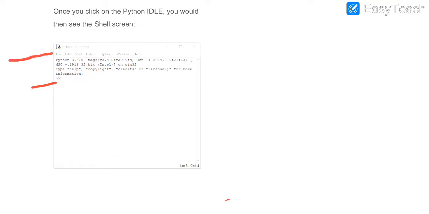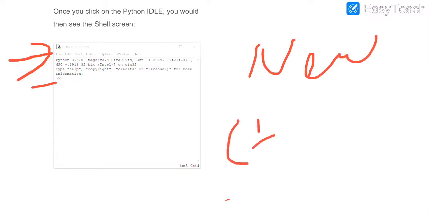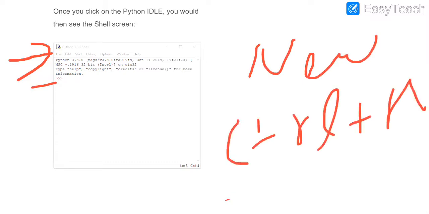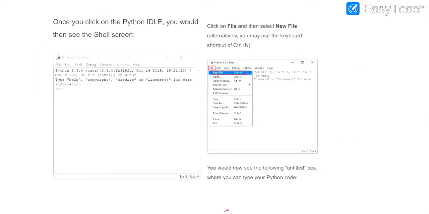For that, in the menu bar there is an option called file. We will click on this option and then there will be an option new. You can also use the shortcut Control plus N, and then it will open script mode for you. Let us see this with the help of some screenshots and an example. So when you click on file you will get the option new file, and when you press Ctrl plus N it will open the script mode for you.